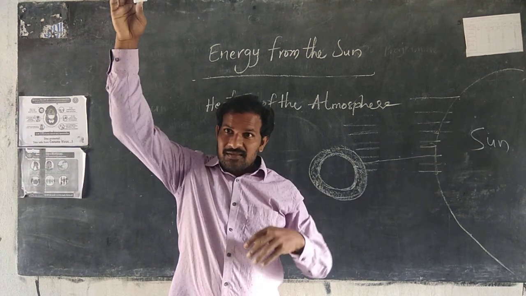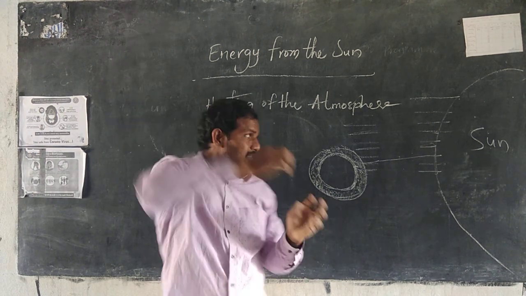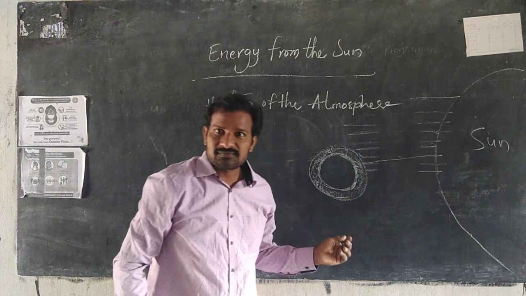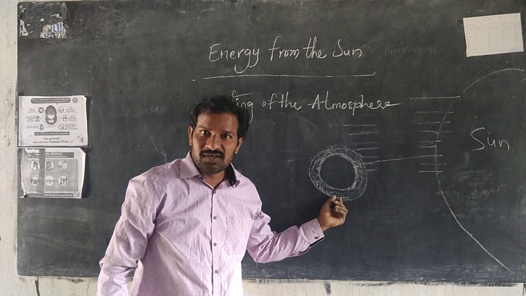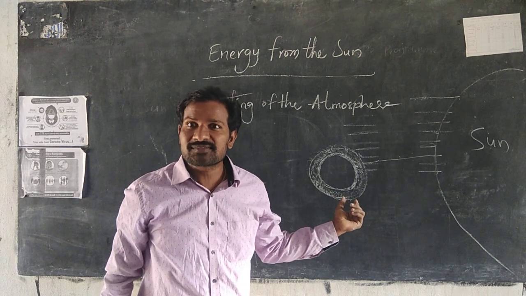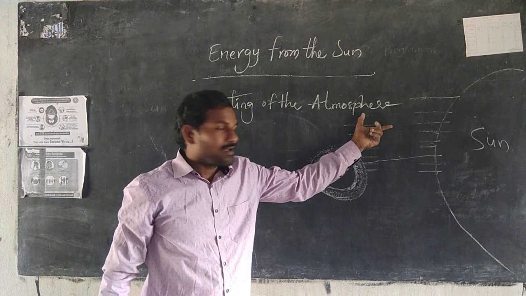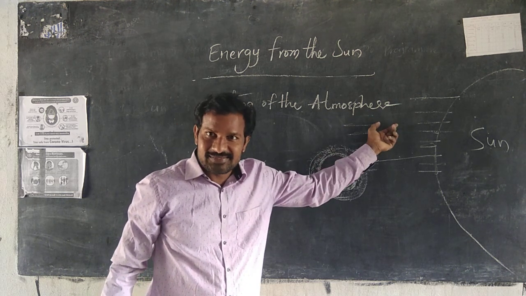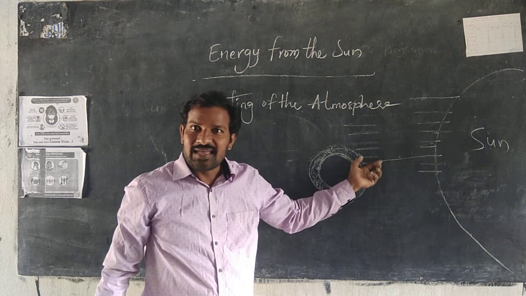See this. This layer is protecting us from the harmful rays. What are the harmful rays? I told you: UV rays, ultraviolet rays, radio waves, X-rays.